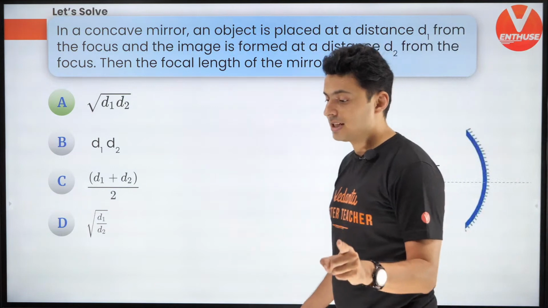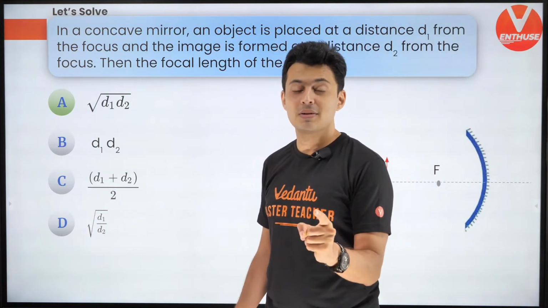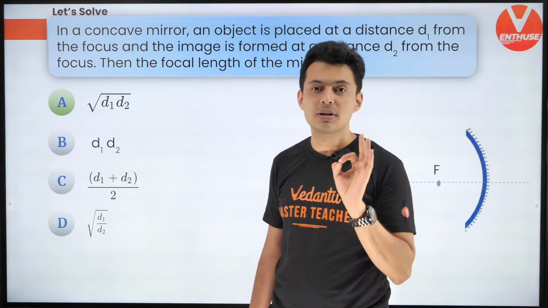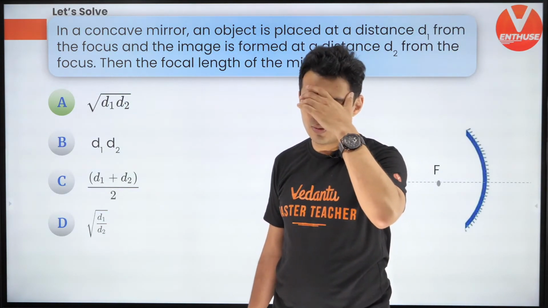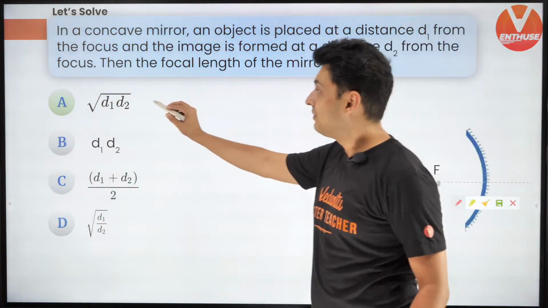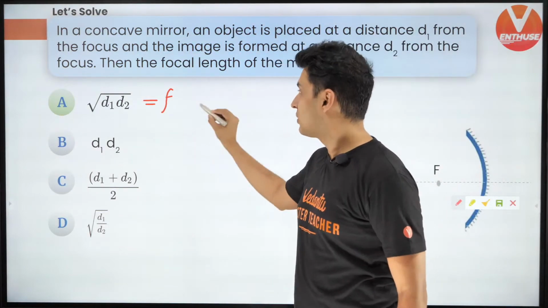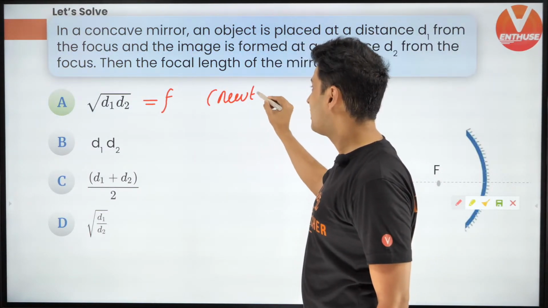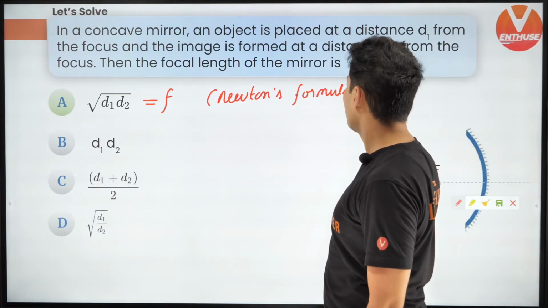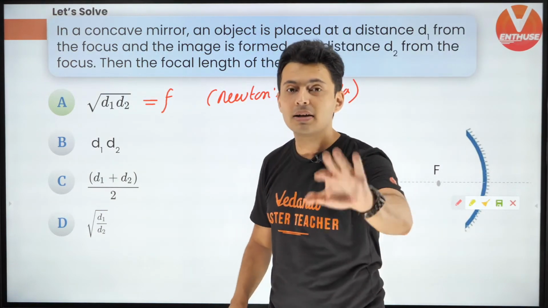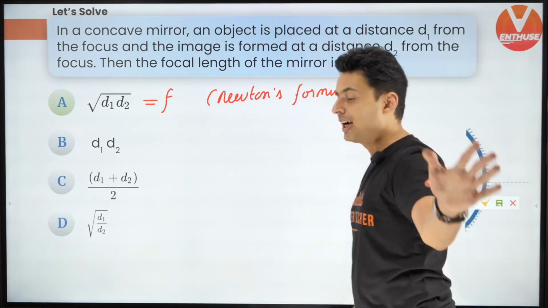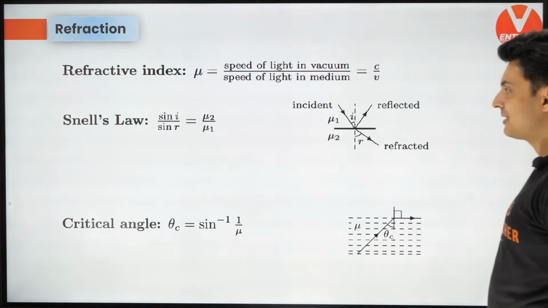In fact, there have been instances in JEE, in BITSAT, where all the distances were given from the focal point. People did not read the question and solved it using the mirror formula. Then they realized, oh man, what a mistake I did. So understand, this is also called Newton's formula. It's there in some of the books. This is Newton's formula when you measure all the distances from the focal point and not the pole. This is a shortcut trick to save you a lot of time, at least 2-3 minutes in the examination.